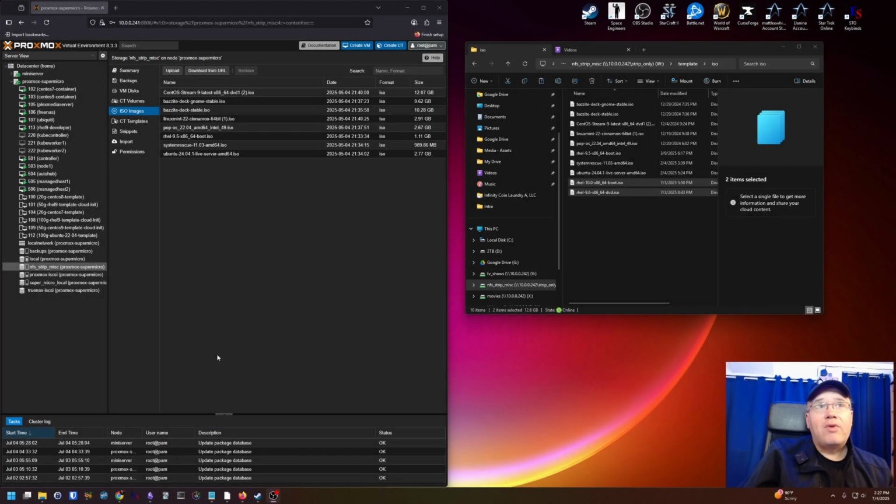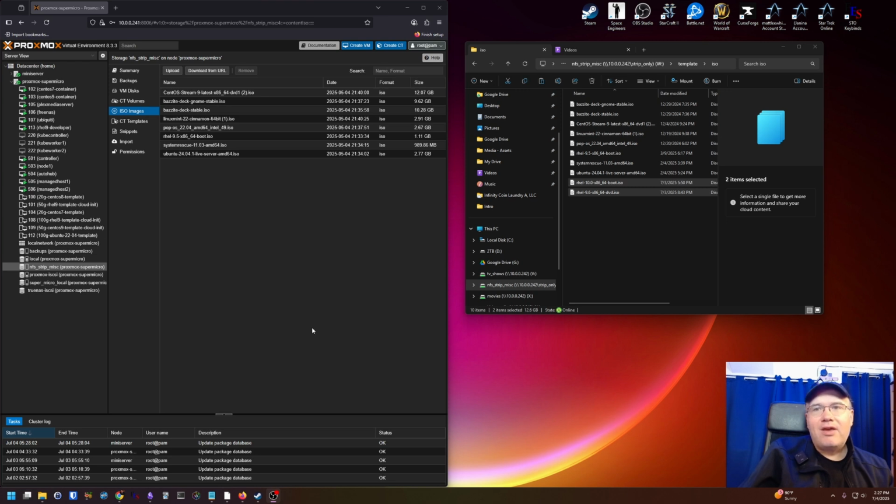Now, I've already uploaded my ISOs to my hypervisor. By the way, the hypervisor I'm going to be using today is Proxmox, as you can see here on the left-hand side. You can use any hypervisor: VMware Workstation, if you have a license for that, or if you're wanting free options, Proxmox like I have, or VirtualBox.